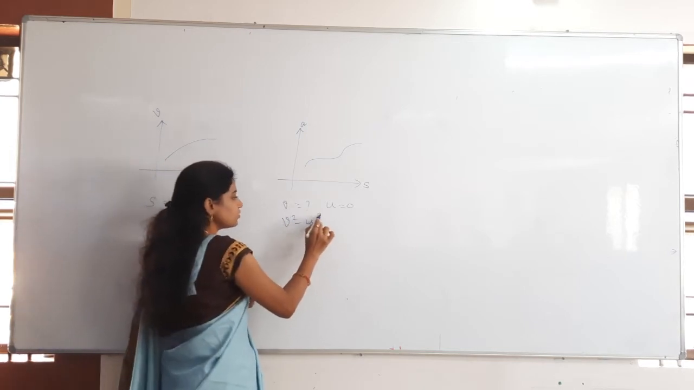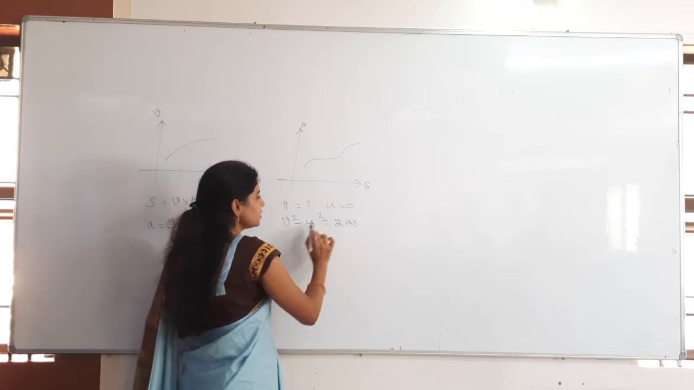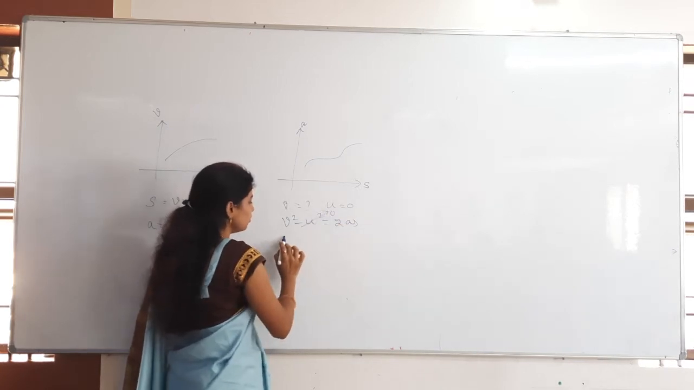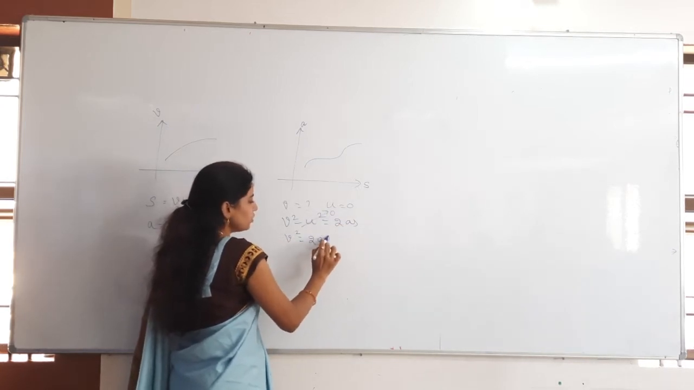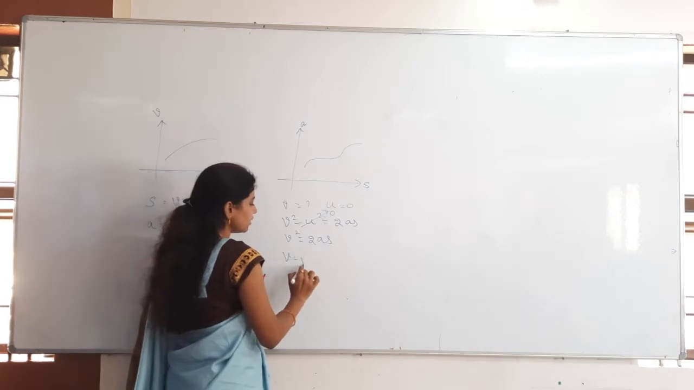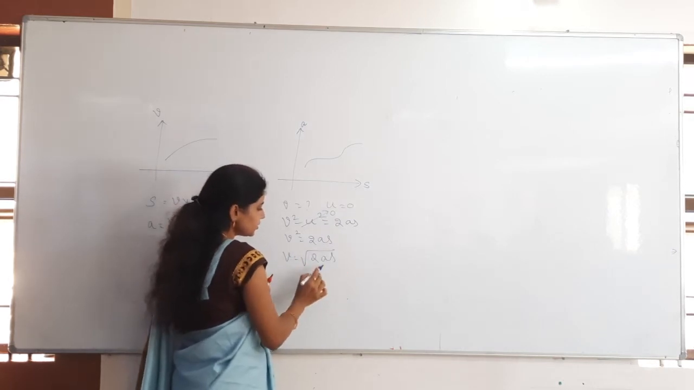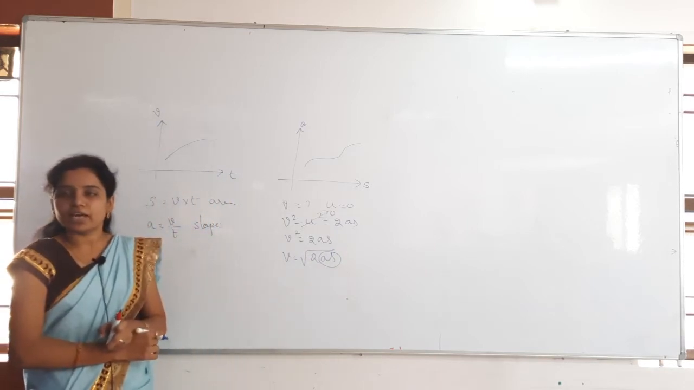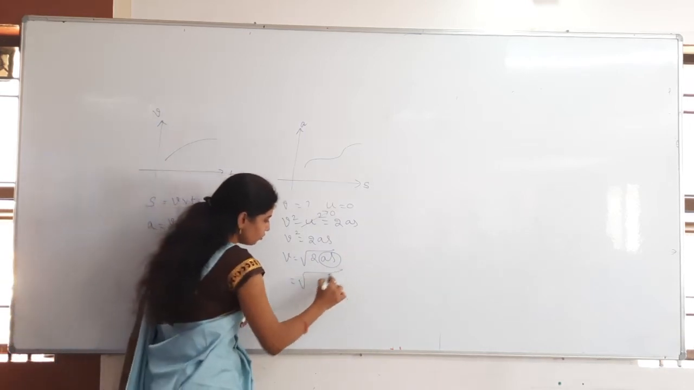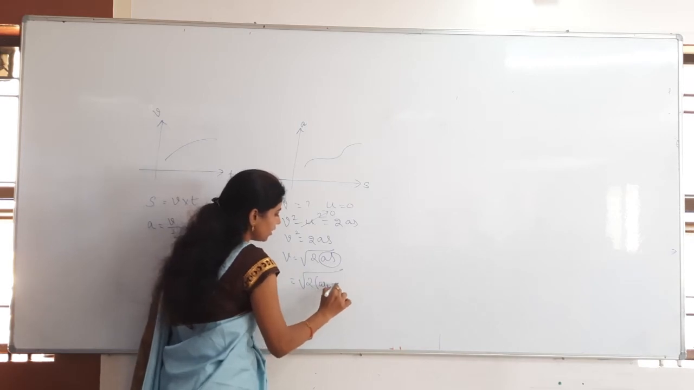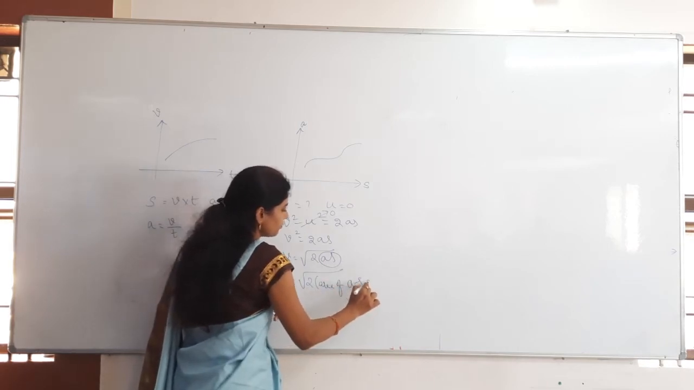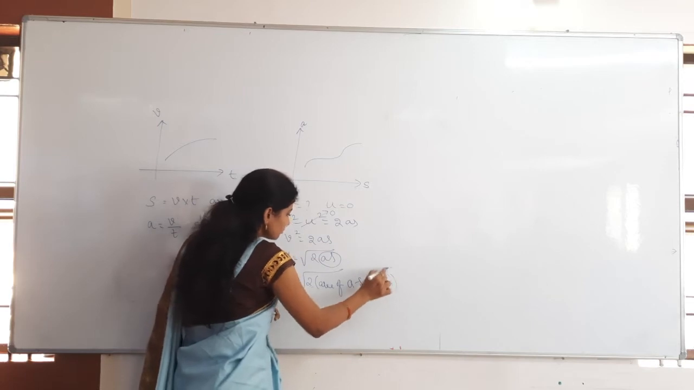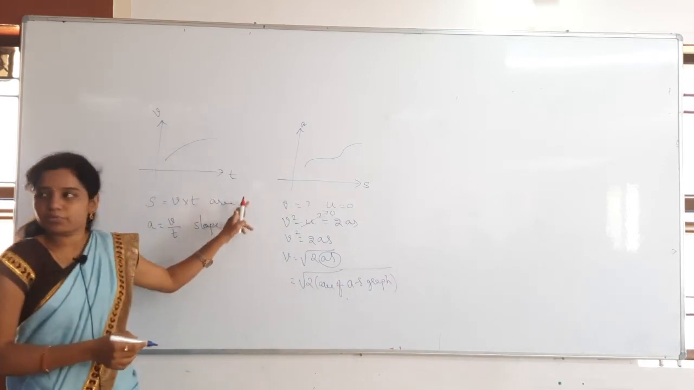v square minus u square is equal to 2as. I said u is equal to 0. Then v square is equal to 2as, then v is equal to under root 2as. See this a into s, nothing but the area under the curve. So v is under root 2 into the area of the as graph. Clear? This is also one of the important models.